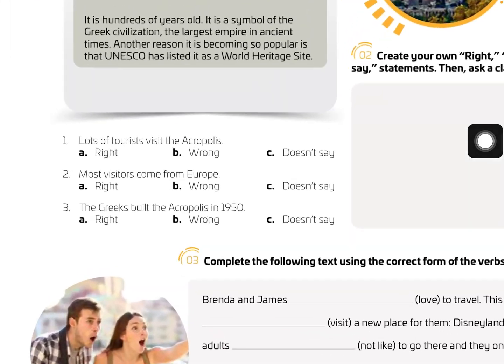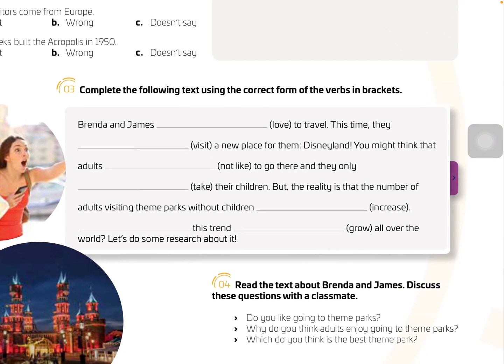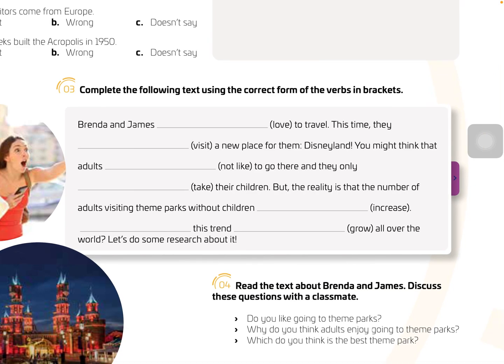Good. So here we are going to the three points to complete. Then you are going to complete the following texts using the correct form of the verbs in brackets. The brackets here, for example, the two parentheses and the line here. So we are going to use that word in the brackets, in these lines. Good.